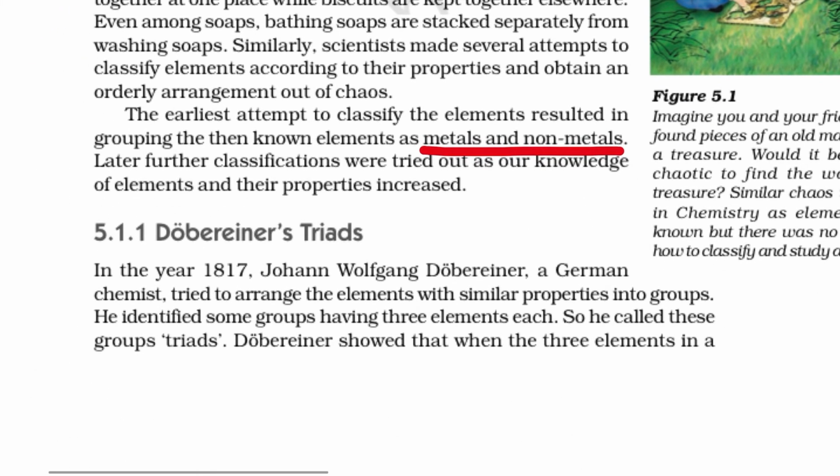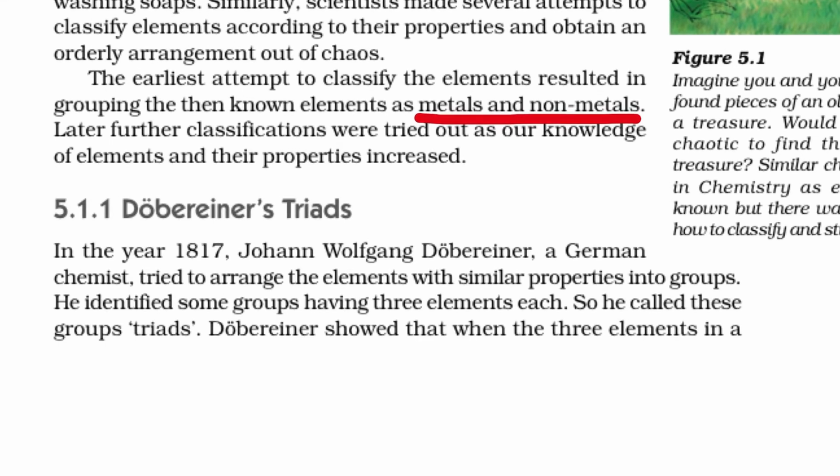Now, scientist Dobereiner in the year 1817, whose full name is Johann Wolfgang Dobereiner, a German chemist, tried to arrange these elements with similar properties into groups. The chemical and physical properties were taken into consideration. He identified some groups having 3 elements each, so he called these groups triads.